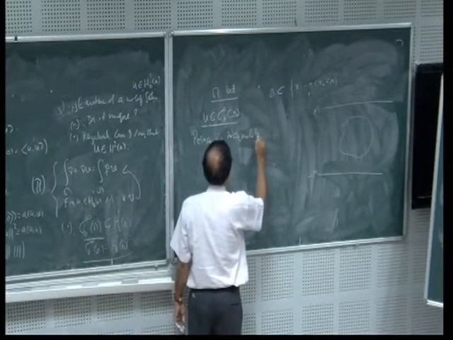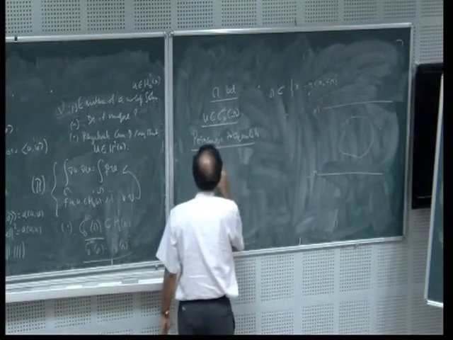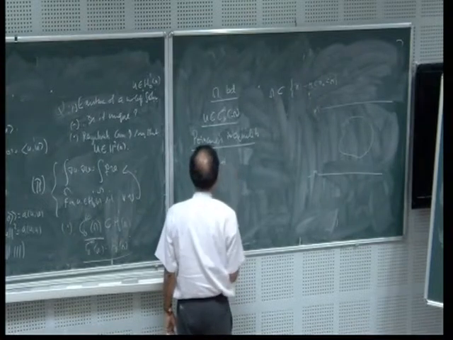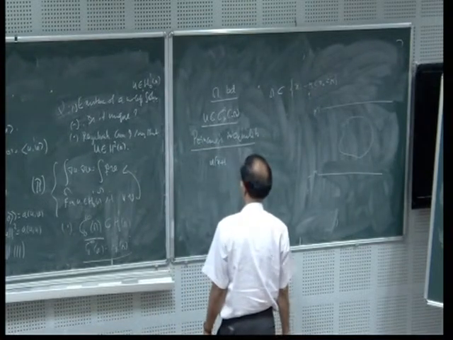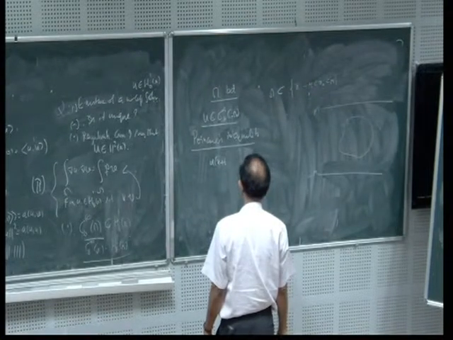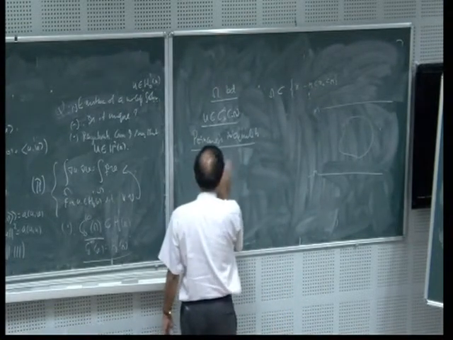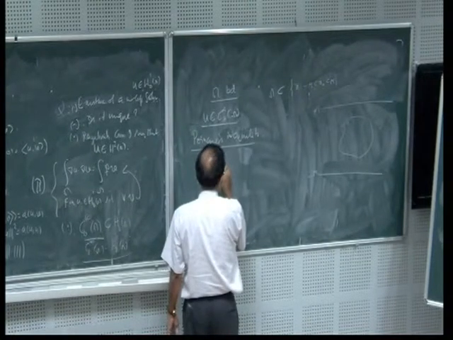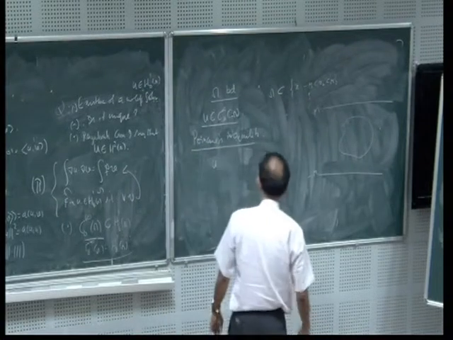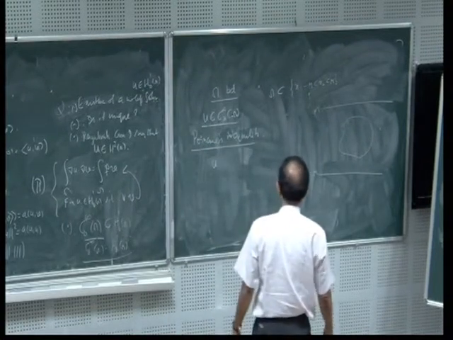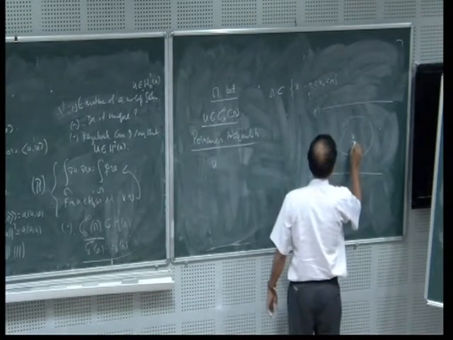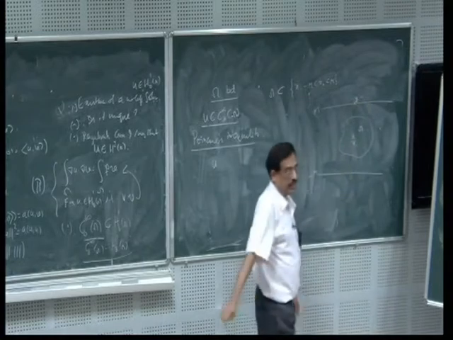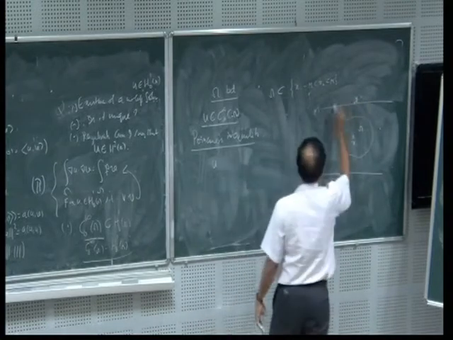It is a very simple integration by parts formula. So what you do is take any x in omega, take any y, any y here, it doesn't matter.